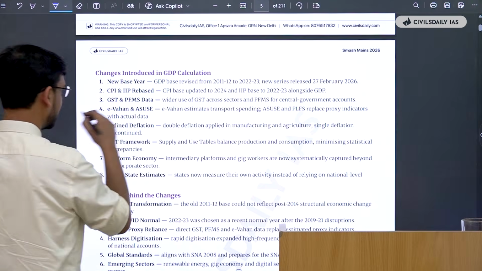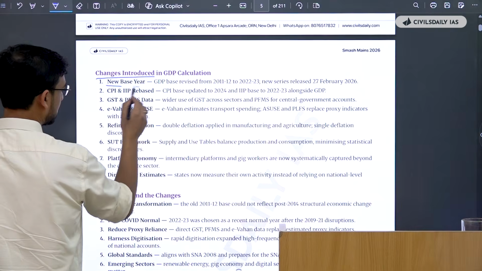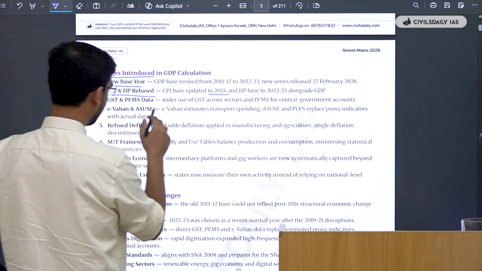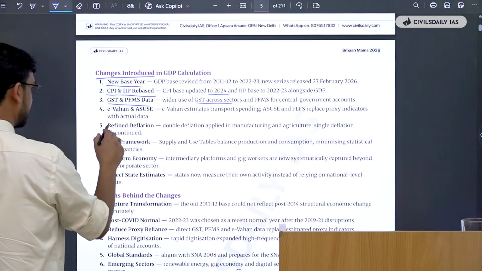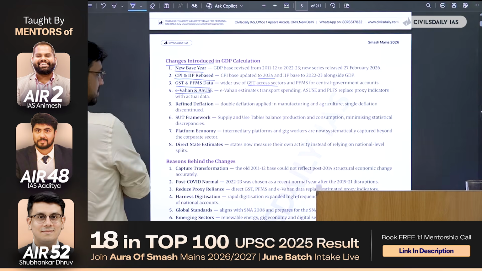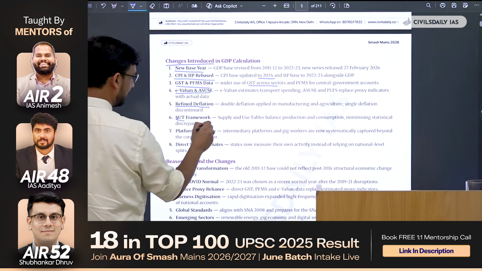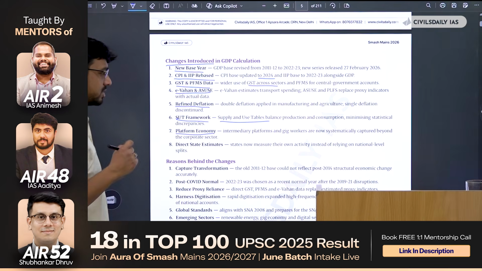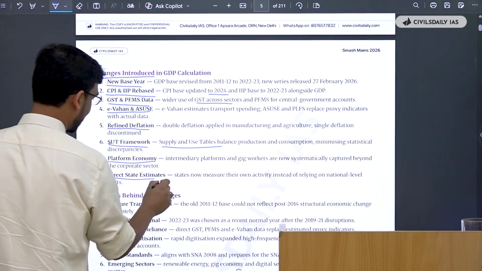So if you are to see what the recent changes introduced in the GDP calculation are: first, there was a new base year. Then the CPI and IIP were rebased from 2020 to 2024. Then the GST and PFMS data were widely used for the central government. Then we had the E-Vahan and ASUSE. Then we have refined deflation, the SUT framework, the supply and use table framework. Then we have the platform economy, in which intermediary platforms and gig workers are comprehensively analyzed. Then they have the direct state estimate.